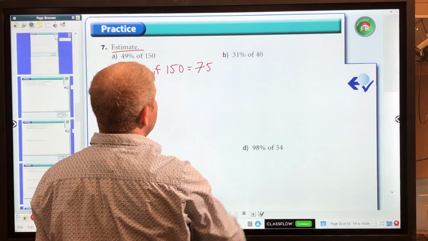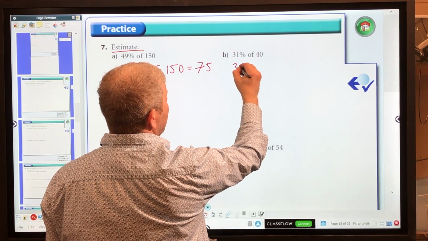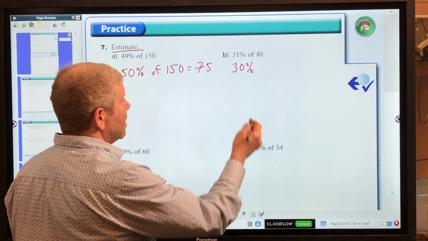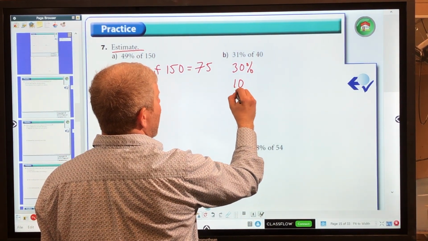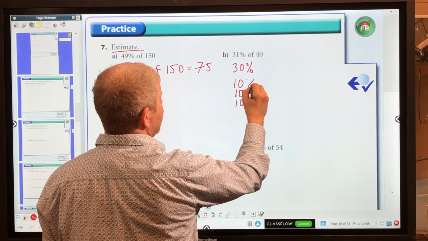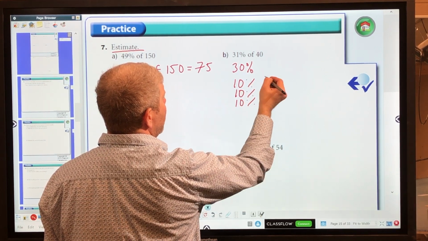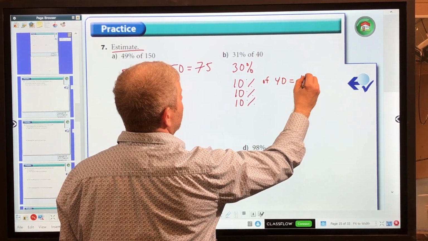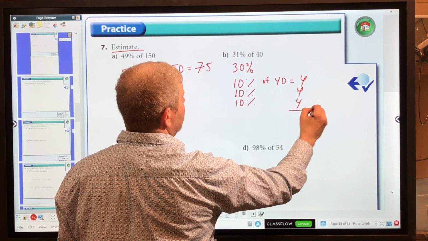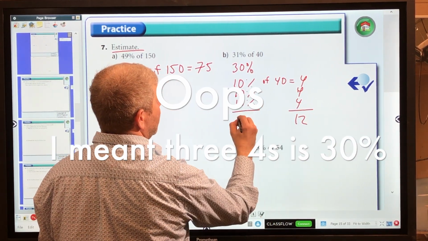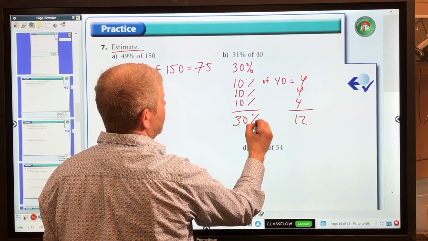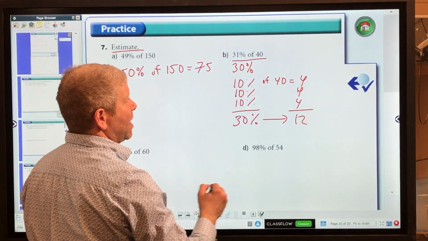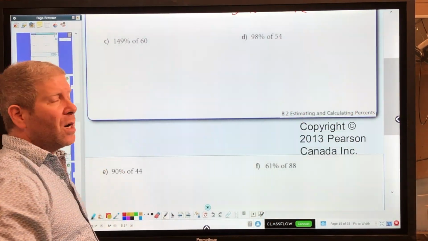Let's look at B. 31%. Well, I know I can say that's approximately equal to 30%. But let's say I can't do 30% in my head. Well, 30% is composed of 3 10%, 10 plus 10 plus 10. So let's try that. I know 10% of 40 equals 4. So 3 4s is going to be 12, because we have 3 10s is 30%, and so that would be approximately 12, would be 31% of 40.